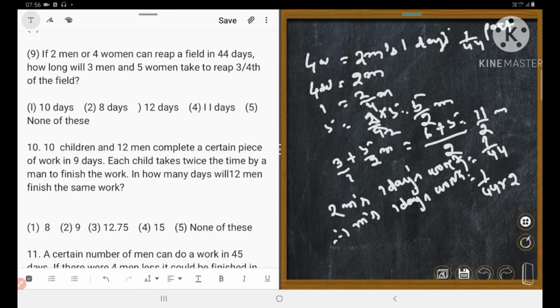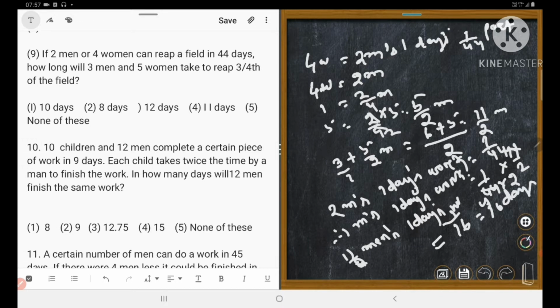More men, more work. Similarly, therefore, 11 upon 2 men's 1 day's work is equal to 1 upon 45 into 11 upon 2. 11 by 4 is equal to 4, 8, 16 — 1 upon 16 part means 16 days.